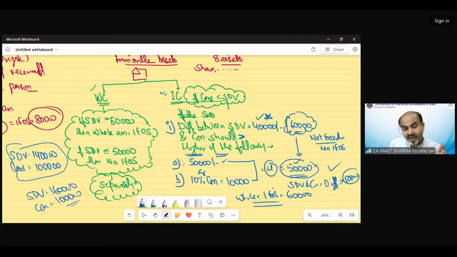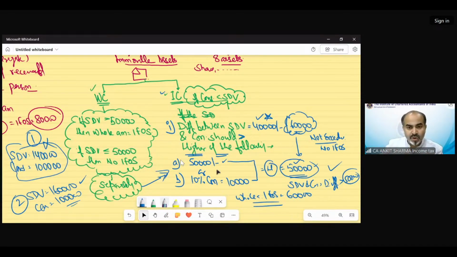Again, this needs to be calculated separately for each asset. For each inadequate consideration immovable property you have to apply this provision separately. Like we can see this was property number 1 and this is property number 2. So in the first case nothing is going to be taxable, and in the other case 60,000 would be your income from other sources. So this was interesting. Okay, that is for without consideration and inadequate consideration.